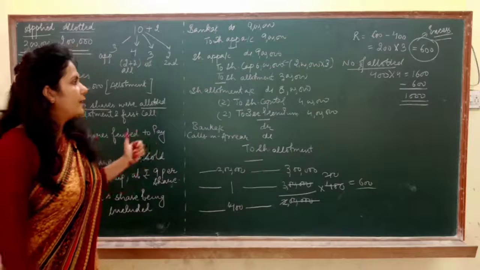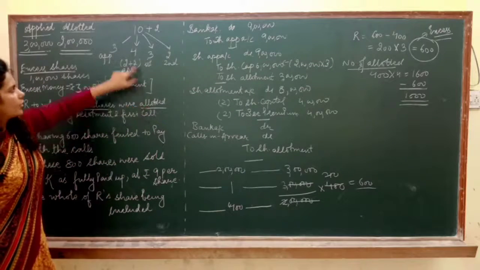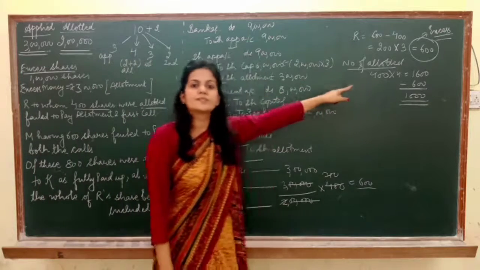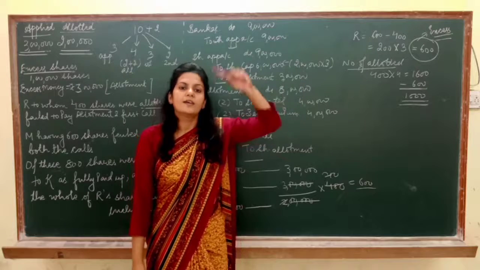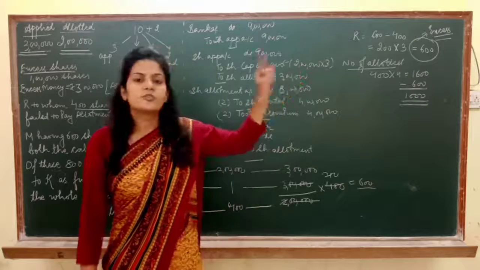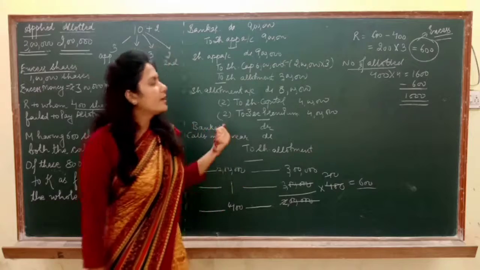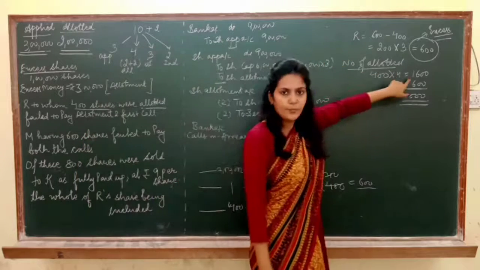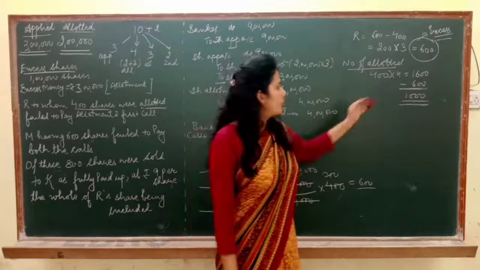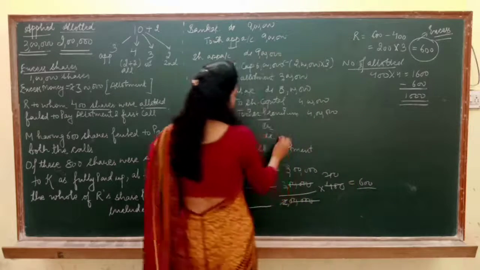Got it? How did I calculate this 1600? R was given 400 shares and he did not pay allotment of rupees 4 on these shares, it means he could not pay rupees 1600 to us. But R had applied for excess shares at the time of application, so we have 600 rupees extra of R and we did not refund it also. So what we did is, whatever R did not pay on allotment, we subtracted the excess money of R which is there with us, and now how much arrears are left? Rupees 1000. It means here calls in arrear is rupees 1000.